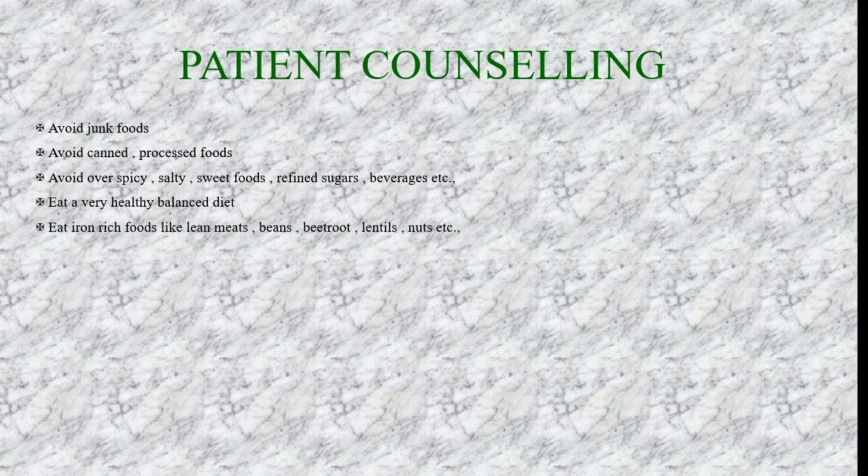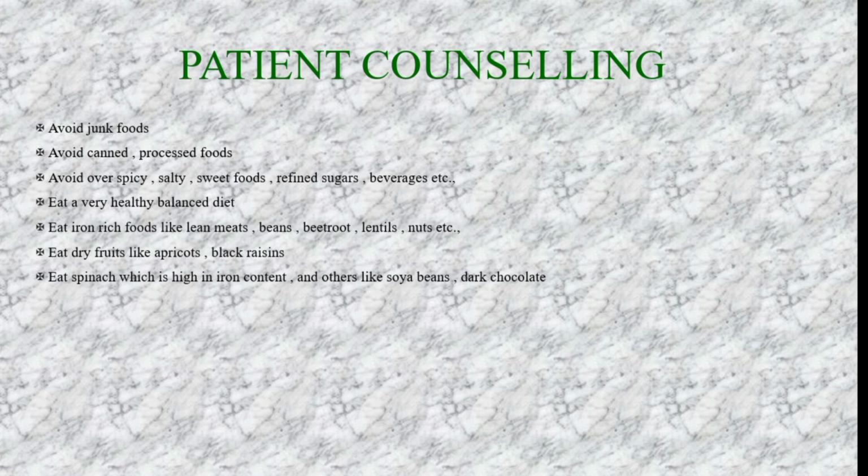At this point, the beetroot should be skipped and we can take iron rich foods like meats, beans, nuts, lentils, and dry fruits like apricots, black raisins. I have also said that some nuts rich in phytic acid should be skipped, and the nuts not rich in phytic acid can be taken. Spinach should also not be taken in very high content, as this patient is already having kidney disease. It may lead to stone formation also.